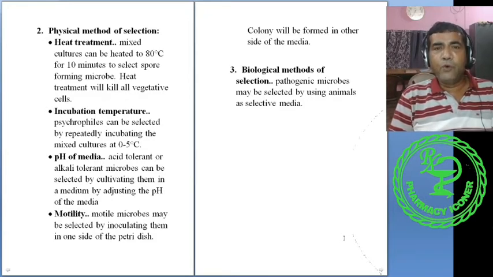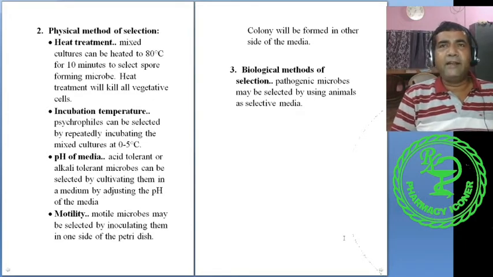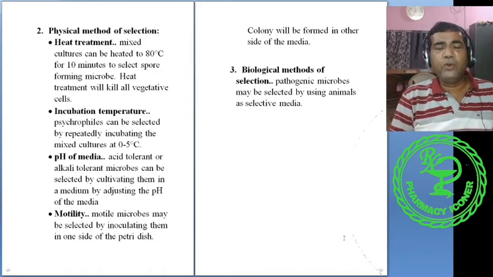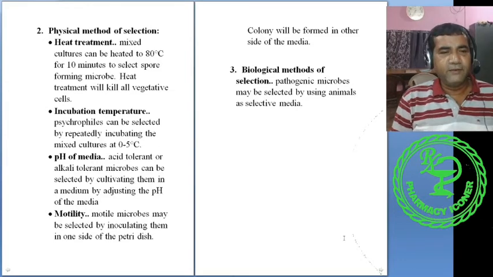Spore forming bacteria, or bacterial spores, can survive at elevated temperature. So if we heat the sample at 80 degrees Celsius, all the vegetative non-spore forming bacteria will die. Spore forming bacteria will also die, but their spores will survive. So when we cultivate them after heating, only those bacteria which can form spores will survive.